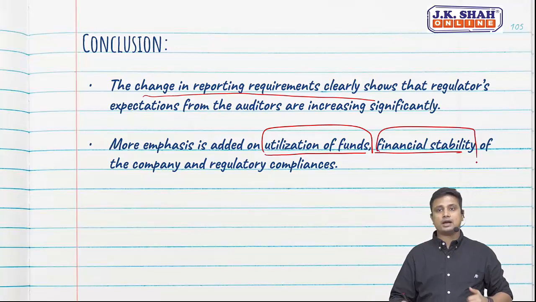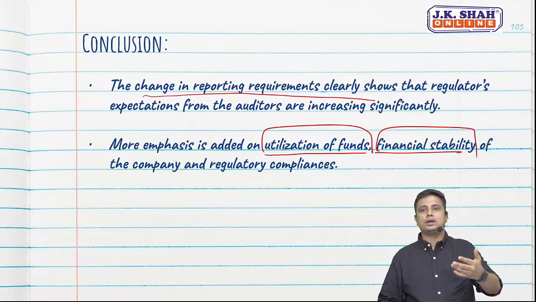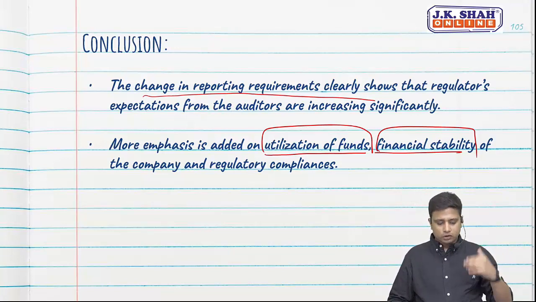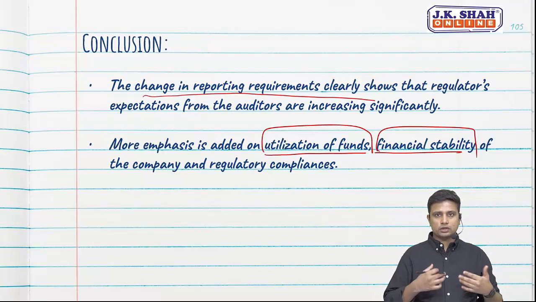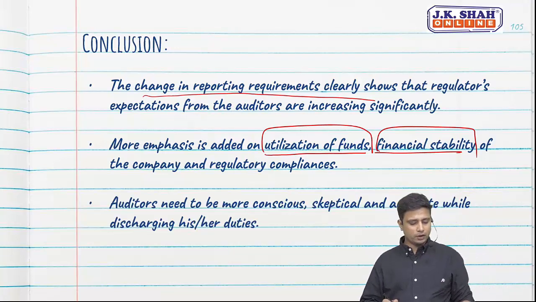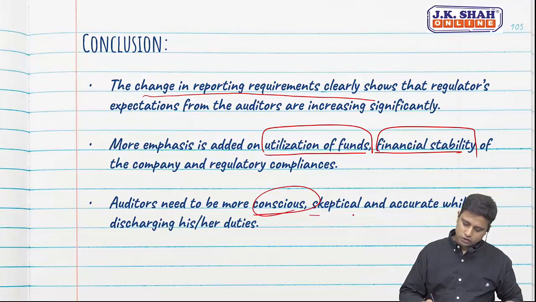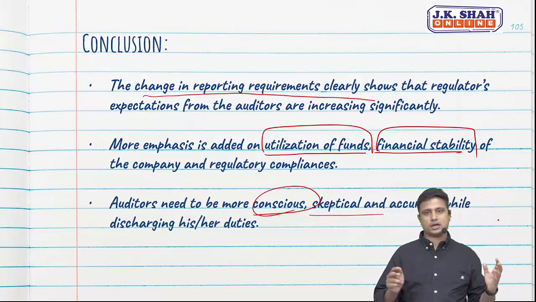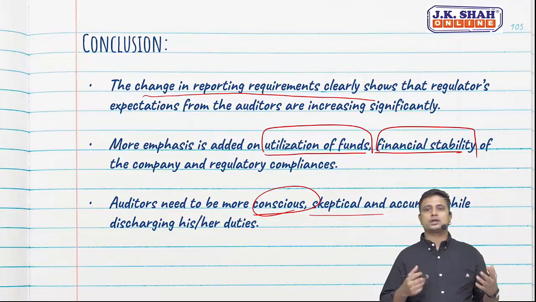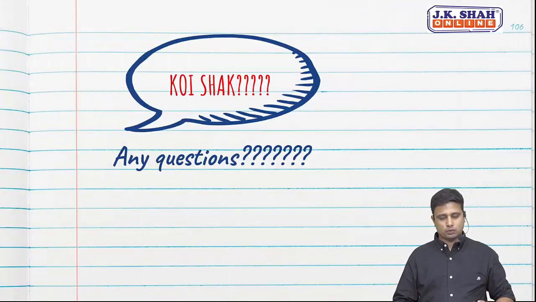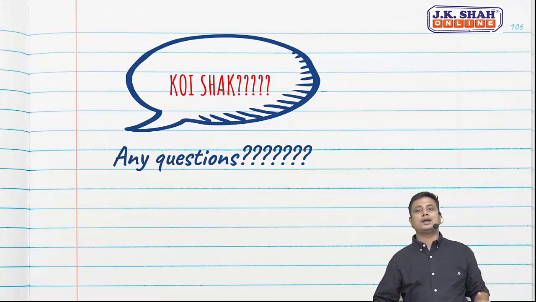Financial stability, that is whether we are able to repay, whether there are any cash losses during the preceding financial year or the current financial year. So there is a lot of emphasis on utilization of funds and on financial stability. Now auditors need to be more conscious, skeptical and accurate while discharging their duties, since the reporting requirements have increased considerably. So with this we are done with CARO 2020.